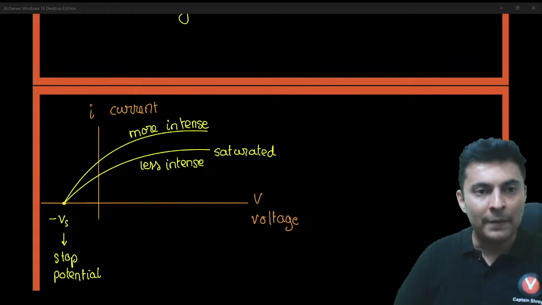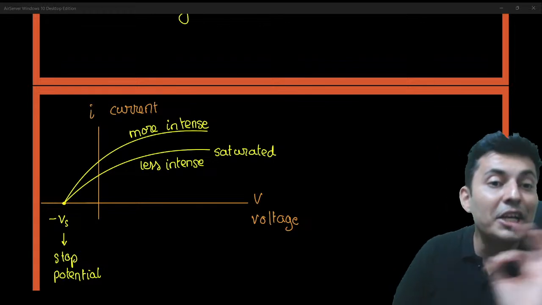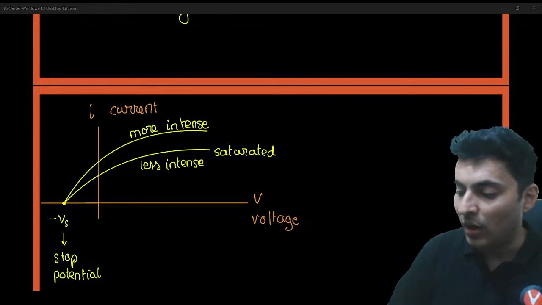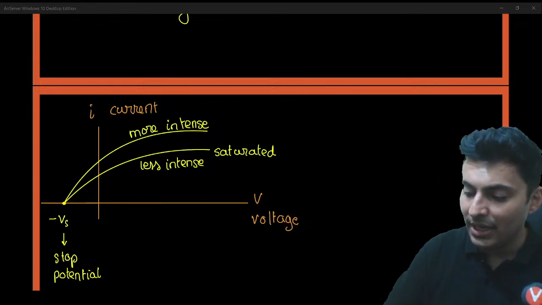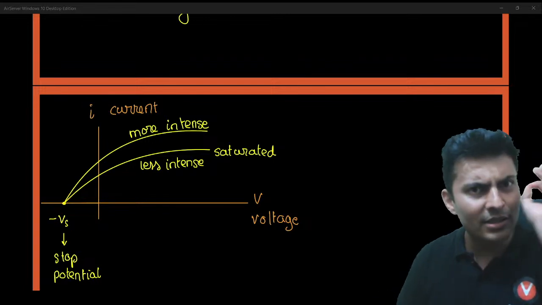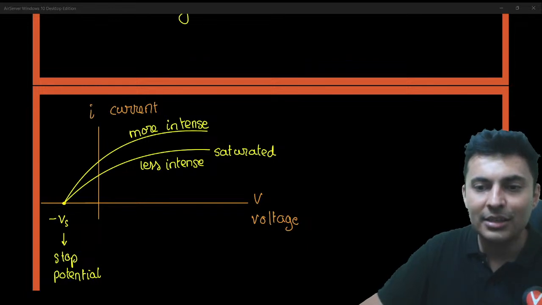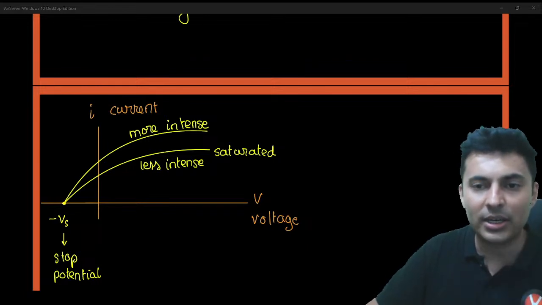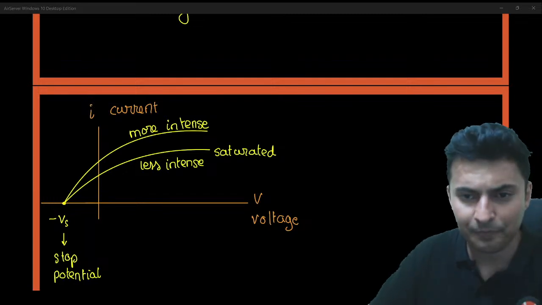That's all. Stopping potential is independent of intensity is one important feedback which you should know, because all these graphs eventually end up terminating over here. Irrespective of the intensity, the stopping potential will not change. Keep these things in mind. All these are important key takeaways.